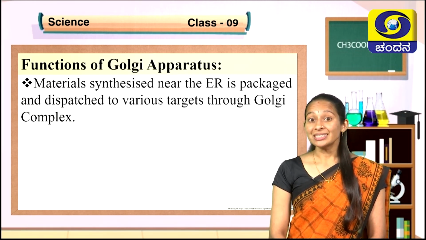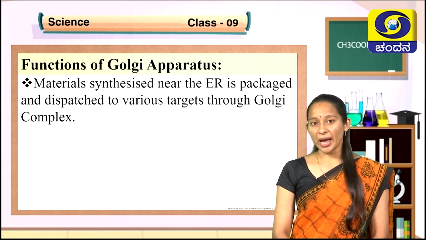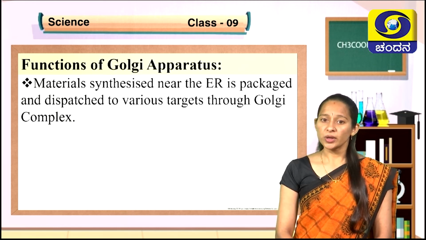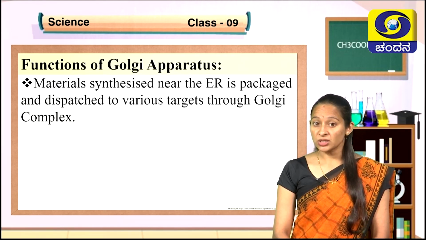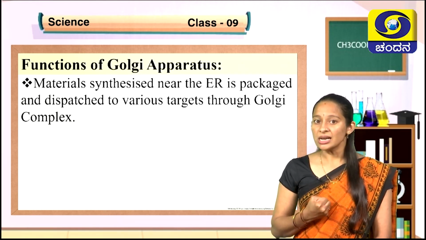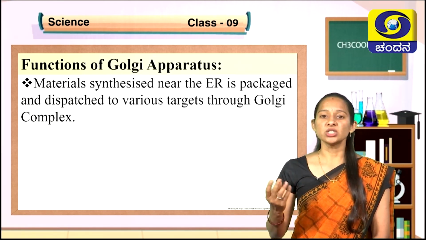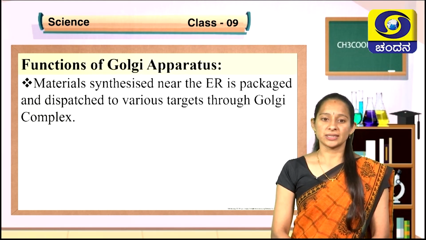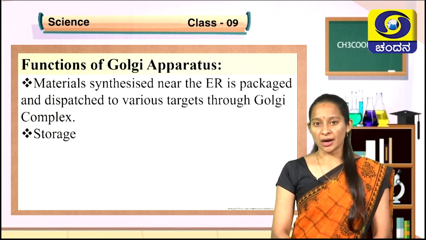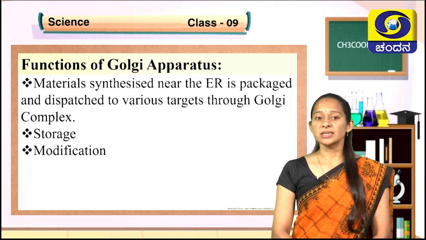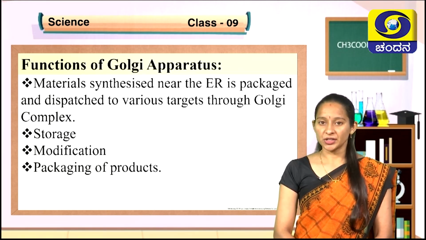So, materials that are synthesized in the endoplasmic reticulum is packaged and dispatched to various targets with the help of Golgi apparatus. So, function of the Golgi apparatus is to receive the material synthesized in the ER and pack it and dispatch it to the various parts of cell. It also stores the materials synthesized by ER. It modifies the materials and pack the products, dispatch it to the required targets.